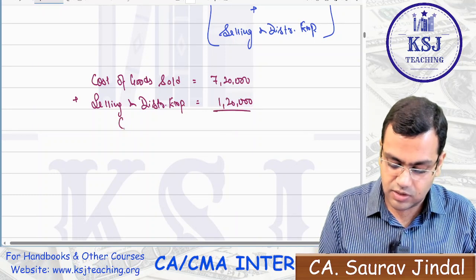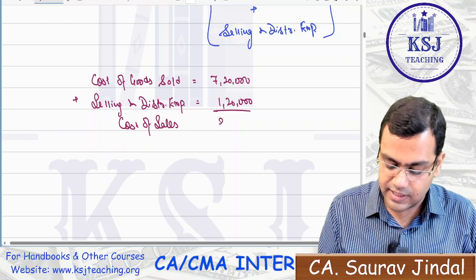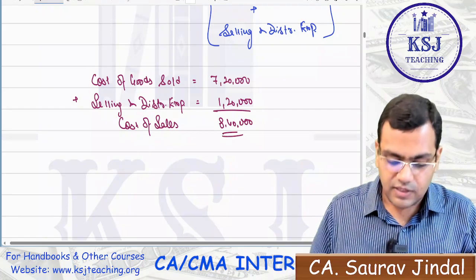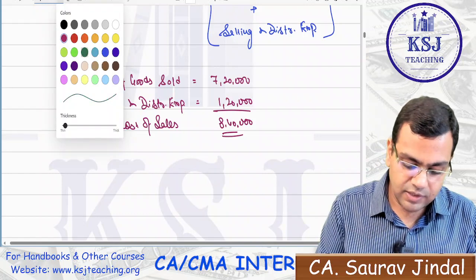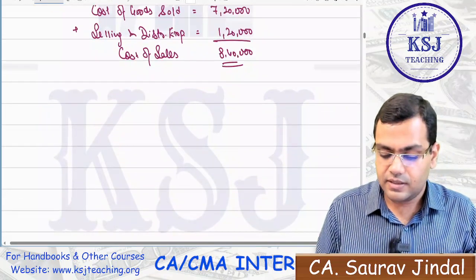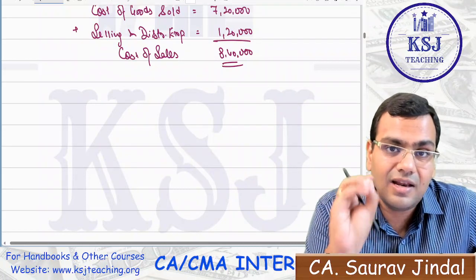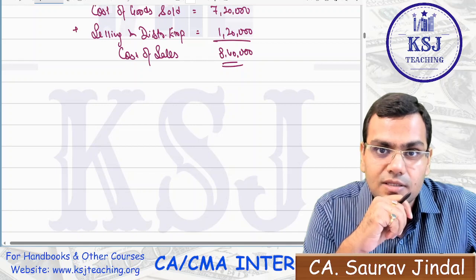So your cost of sales is 8,40,000. Sir, this is the total cost that you have incurred. But is this the total cost that is related to the debtors?